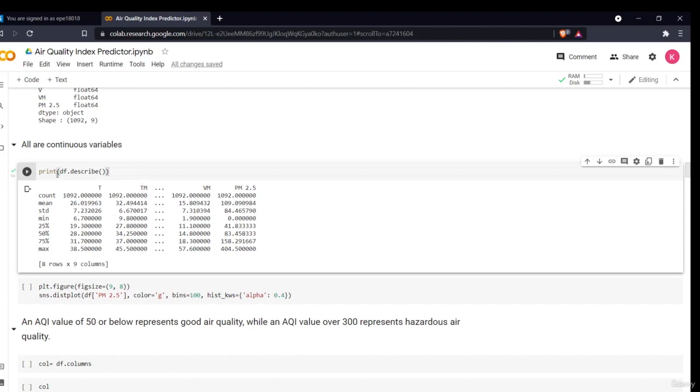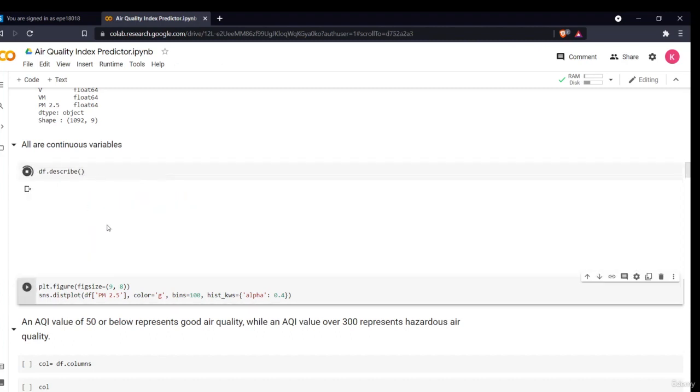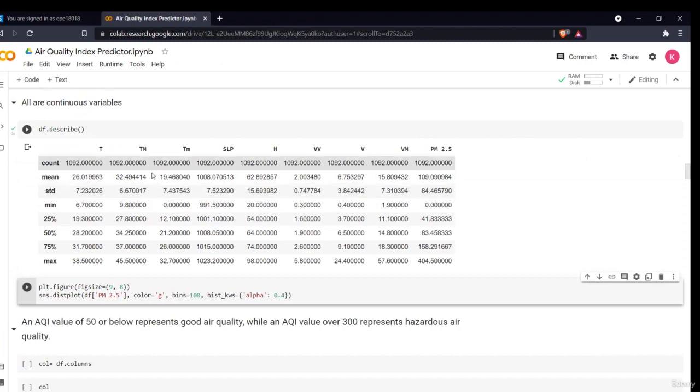Now if I just remove this print, then it will show me all the variables. I used the print, that's why it was not showing all the variables. So now this is the count, mean and all other information of all the variables: temperature, wind speed, humidity and all other things.